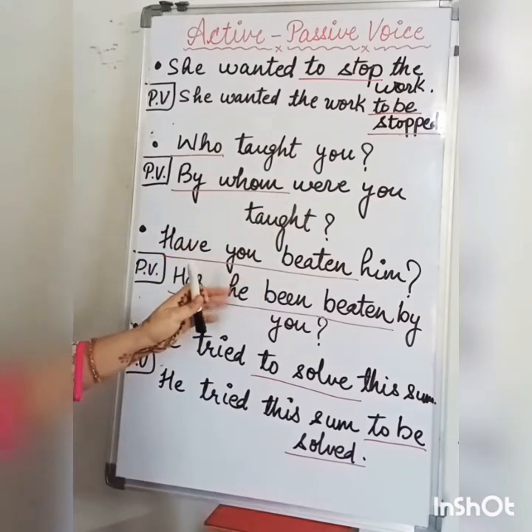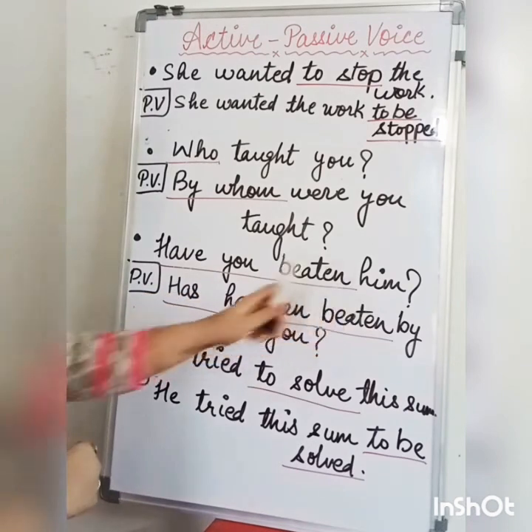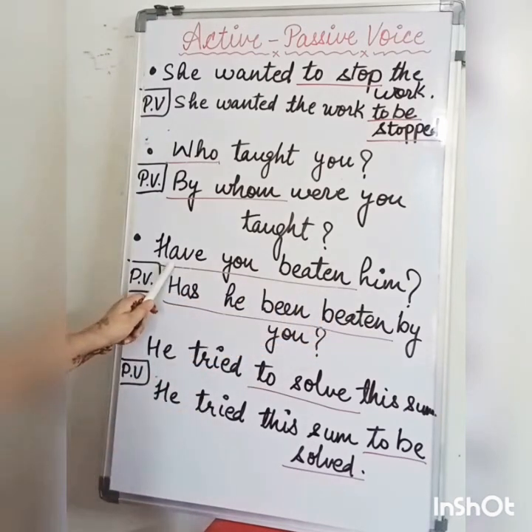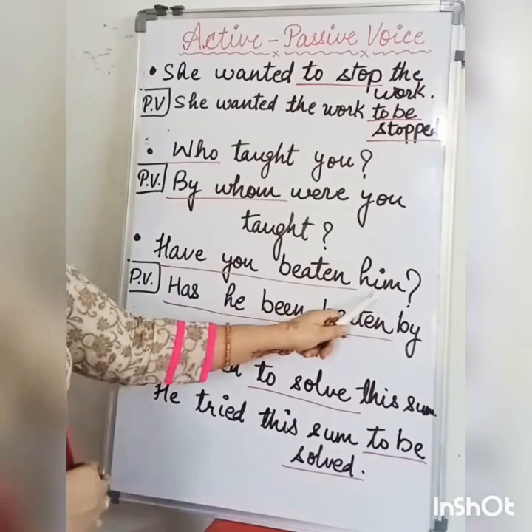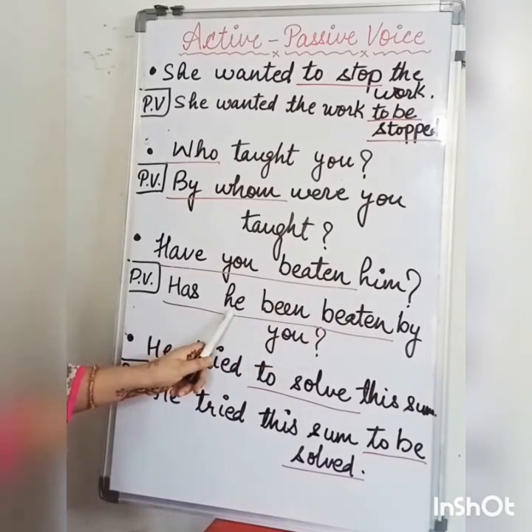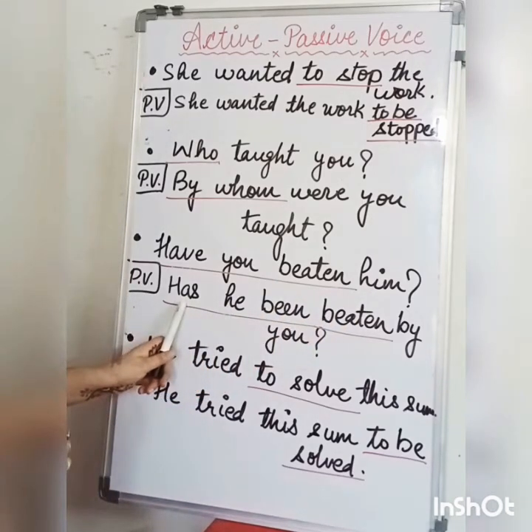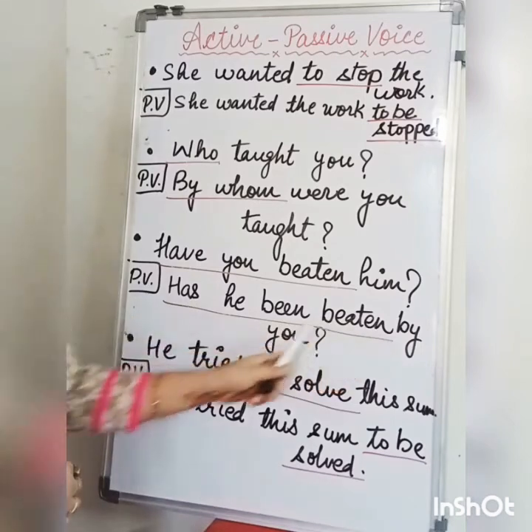Both are correct. Okay. Have you beaten him? So here auxiliary verb is applied in the beginning of the sentence. It means this is your yes no question. It is a proper hint for yes no answer questions. Okay, so we have to use has here because he is third person singular. So we use has here. So has he been beaten by you?